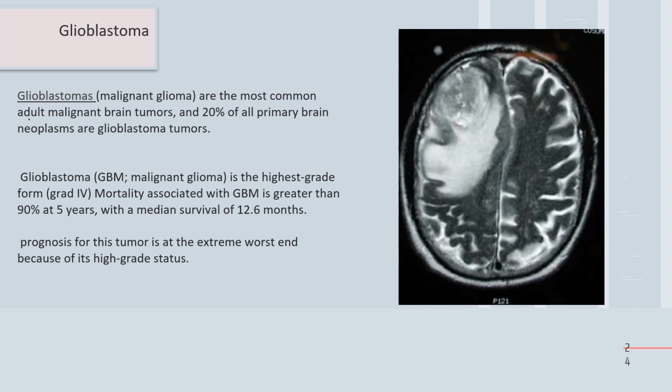This means if you have 100 patients of glioblastoma multiforme, 90 of them will die within 5 years. Prognosis for this tumor is extremely poor. This tumor is critical. Actually, we go for immediate intervention once GBM is diagnosed.